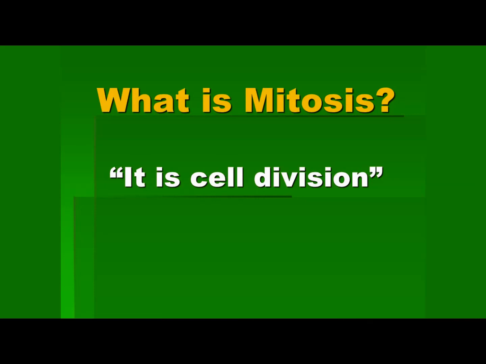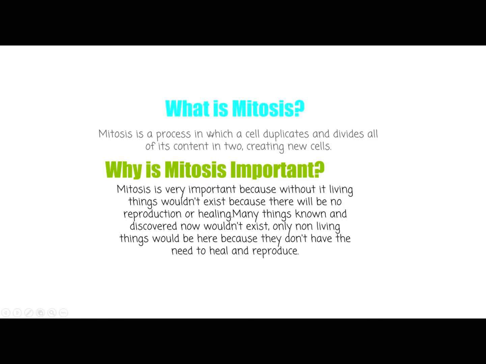So mitosis is a cell division. This means it is a process in which the cells are divided. Here you can find on the screen the proper definition of mitosis. Mitosis is a process in which a cell duplicates, which means it makes copies, and divides all of its content in 2, creating new cells.